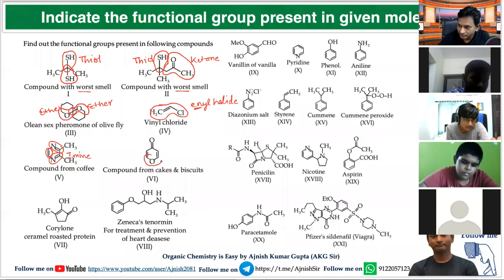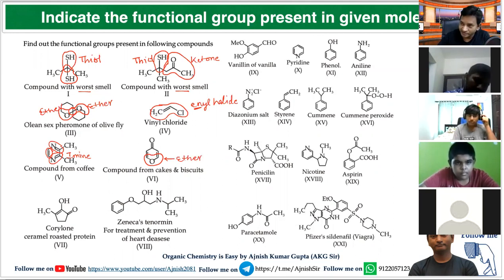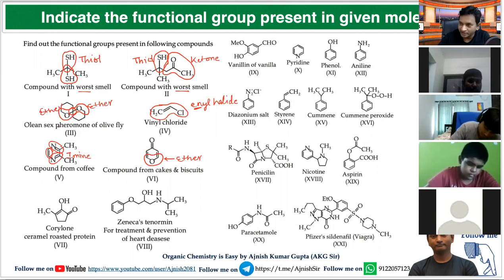Think for this. Which functional group? You will say ether. COC, this is again ether. So ether may be like this: COC with single bonds here and here. Ether may be like this, COC with carbon double bond carbon. This is again ether.